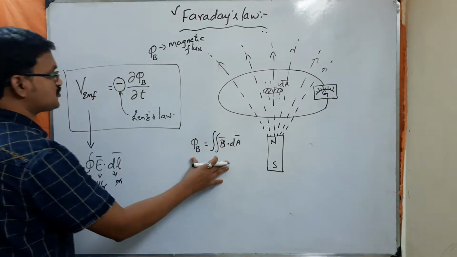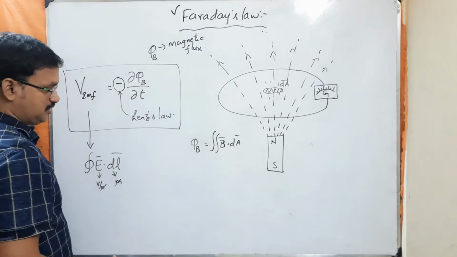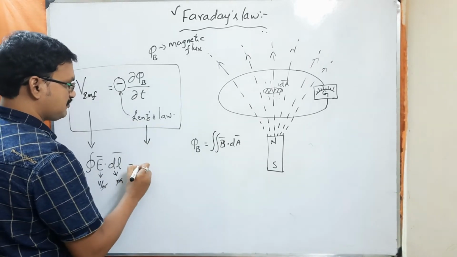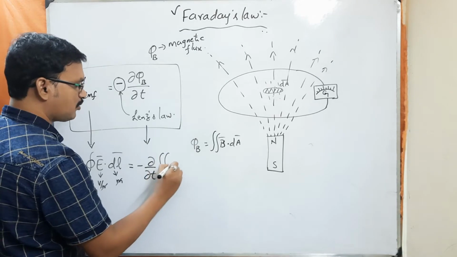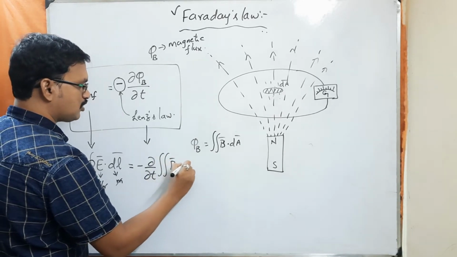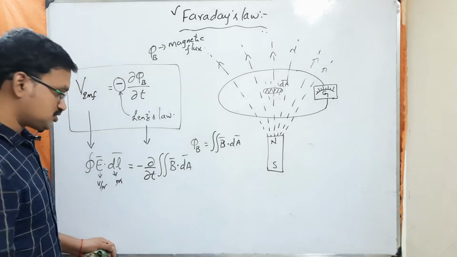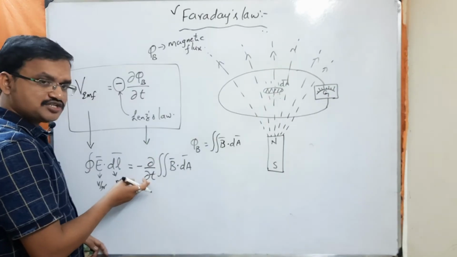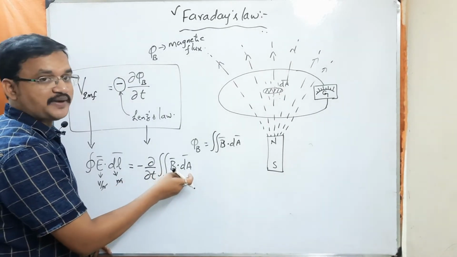Understood? So now substitute phi b is equal to double integral B bar dot dA bar in this expression. Then I can write this as minus dou by dou t of phi b, which is the double integral B bar dot dA bar. Now here we are doing differentiation with respect to time and integration with respect to space.